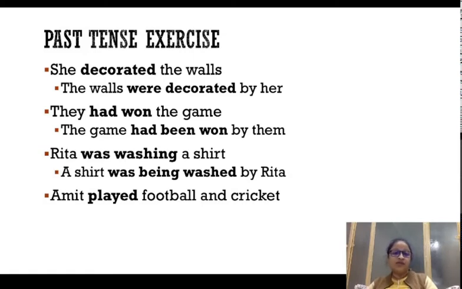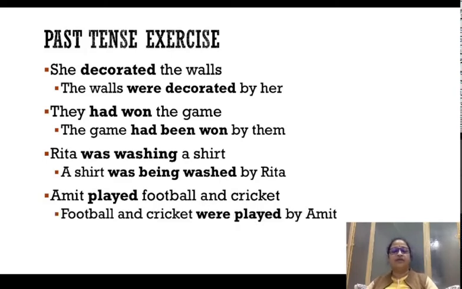Football and cricket make a plural subject, and after a plural subject always comes were. If it were only football, was would come after it, or if only cricket, was would come, but because it is a combined and plural subject, it is going to take plural were. Football and cricket were played by Amit. Yep.